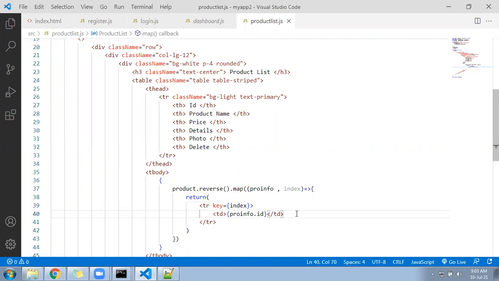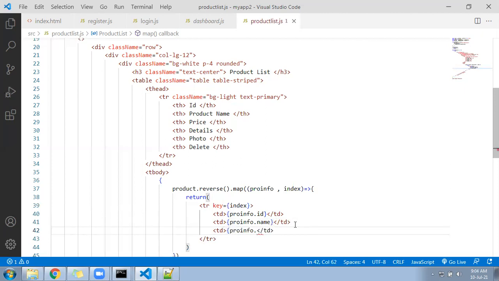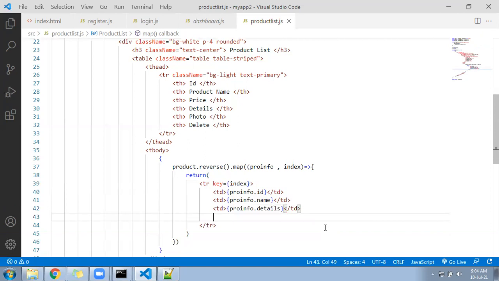Next, we will be printing the name of the product. That is going to come from the same JSON file. So proinfo.name. Next td will be for the proinfo details. Next td we will write for the photo that we have not written as of now.